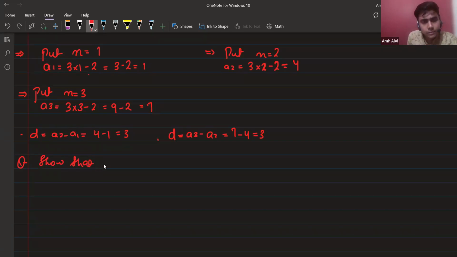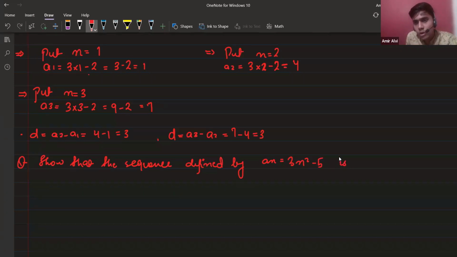Show that the sequence defined by an equals 3n square minus 5 is not an AP.